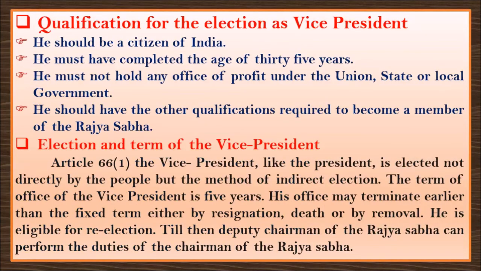Now, what are the qualifications for election as vice president? In the last session we discussed the qualifications to become a president. Now these are the qualifications to become a vice president. Look carefully, children. He should be a citizen of India, as we read for the president. Here also, the same point. He must have completed the age of 35 years. The same thing: president and vice president should both have completed 35 years.